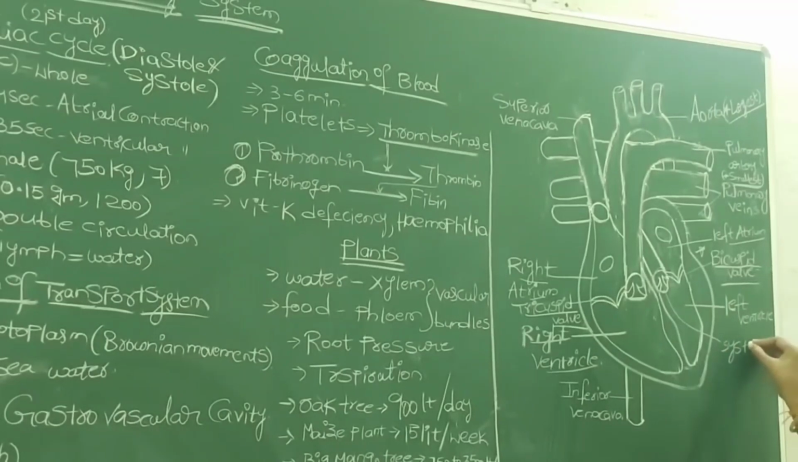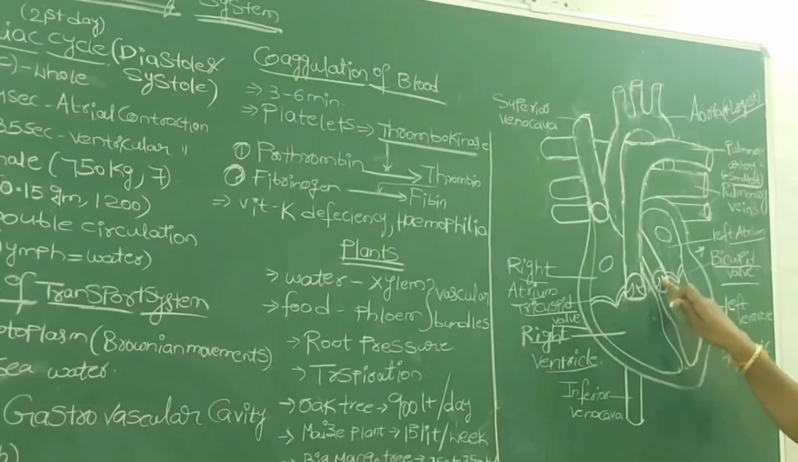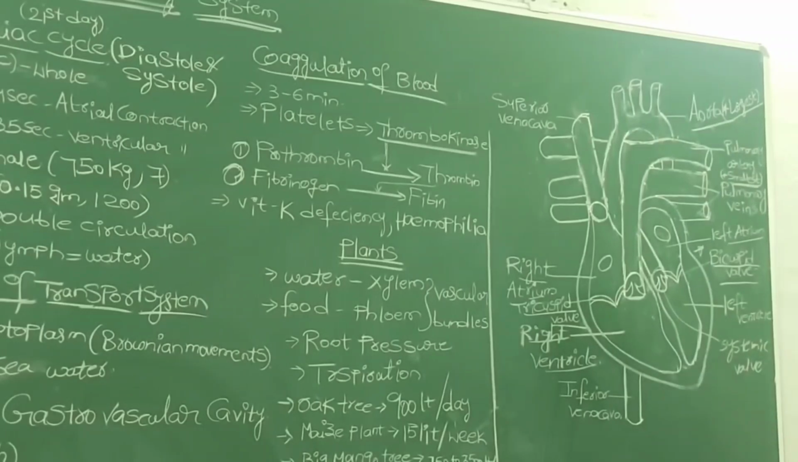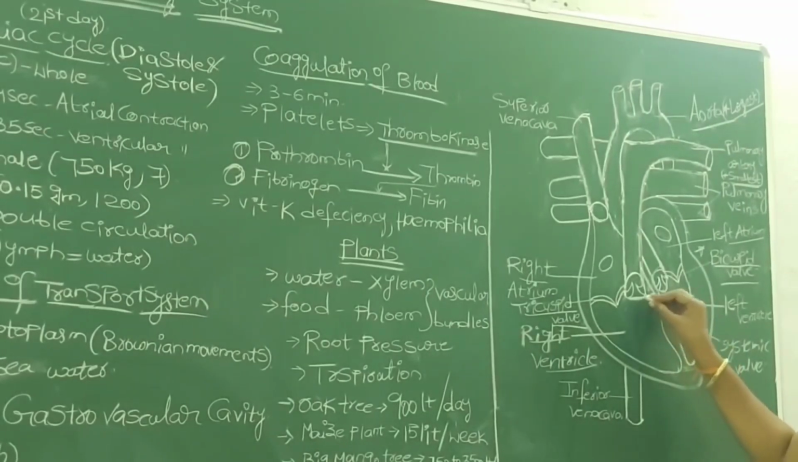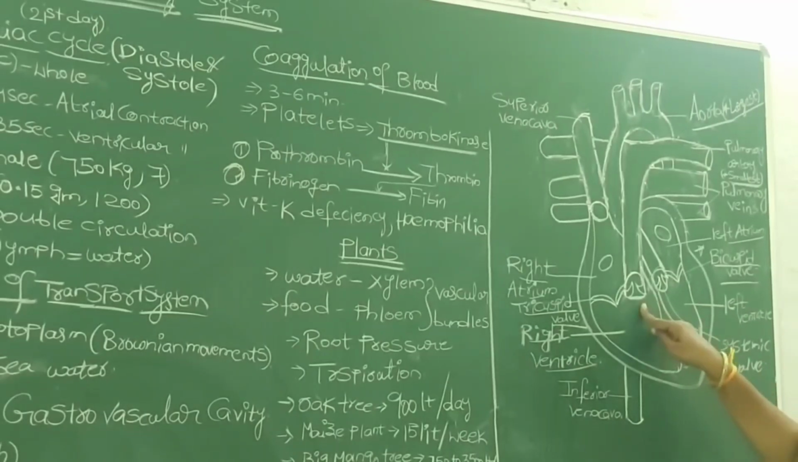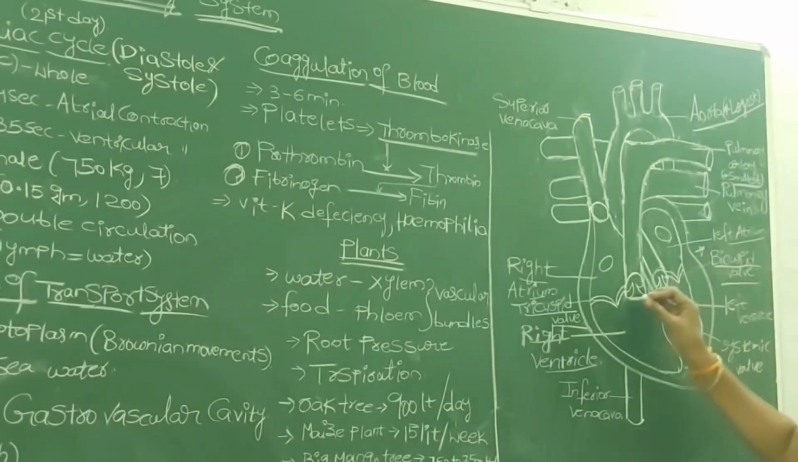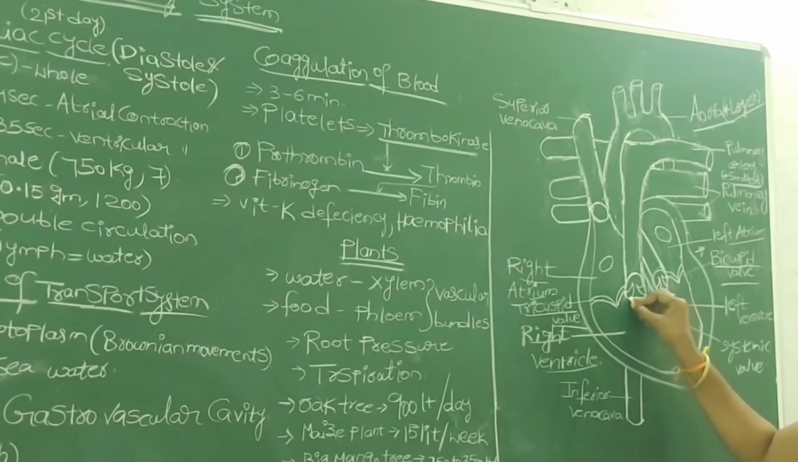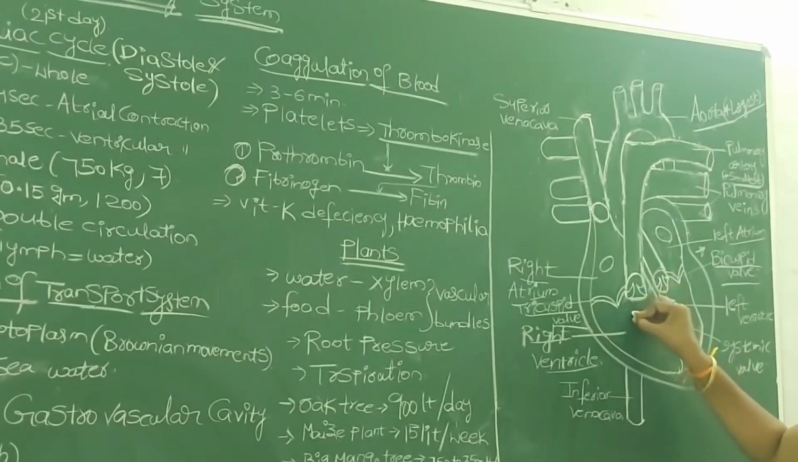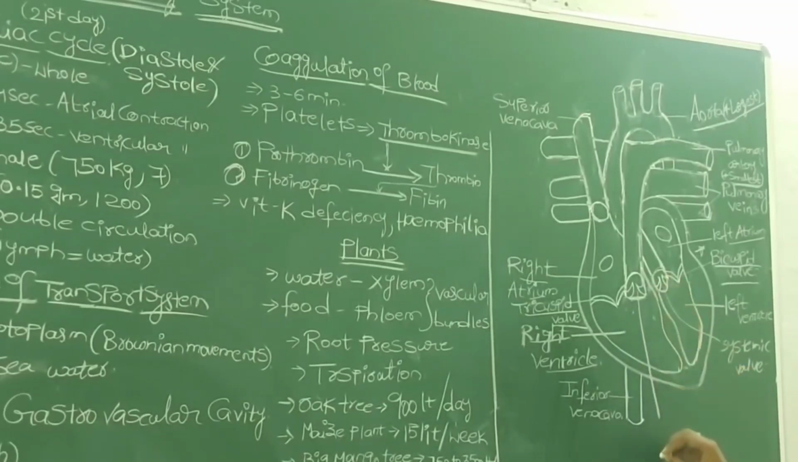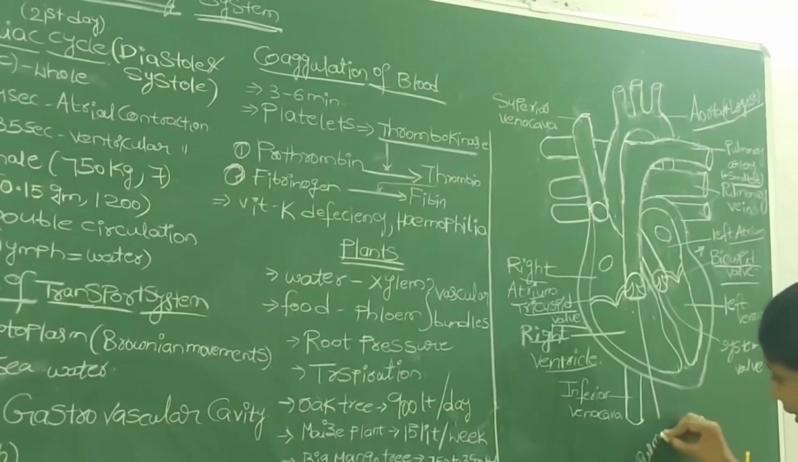What do we call it? The systemic valve. Why? Because that valve is present in the systemic aorta or systemic artery. And one more artery is also present, and it starts from the right ventricle. That artery we call the pulmonary artery. The valve present at the opening of the pulmonary artery in the right ventricle, what do we call that valve? Obviously, that is the pulmonary valve.